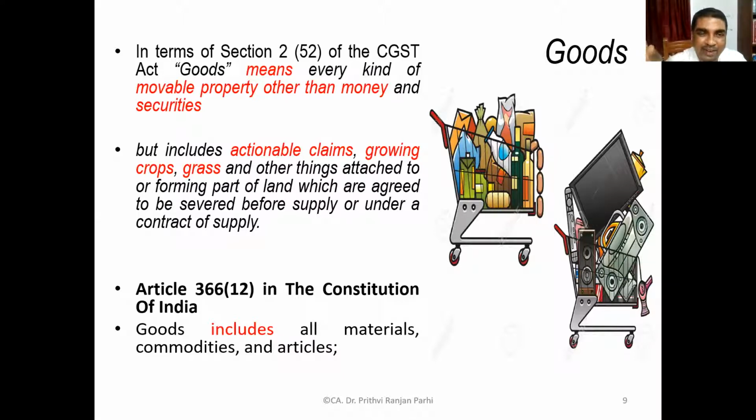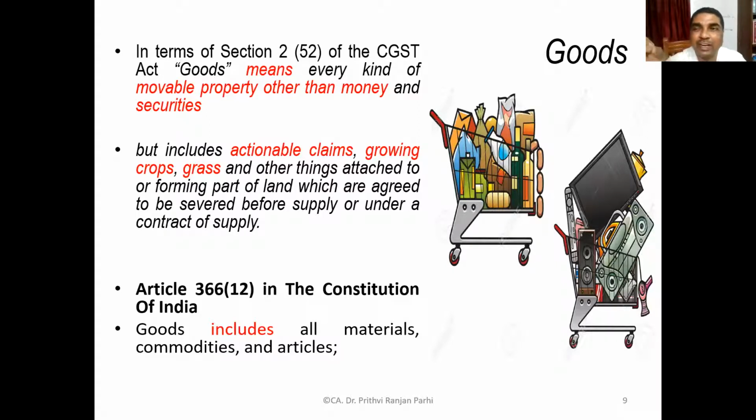Actionable claim means at this stage you understand that a court can take some action on that claim. Exact definition is that it's a kind of asset which is not secured. I can give you an example. Let us say there is an insurance policy. An insurance policy can be treated as an actionable claim. So goods includes these items.